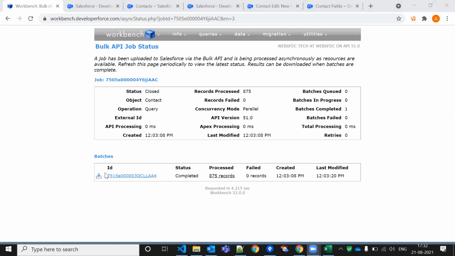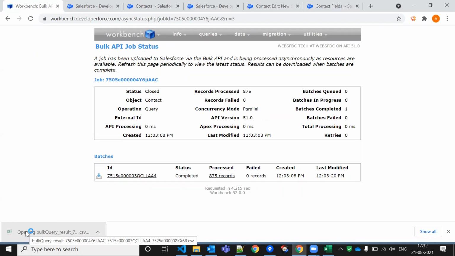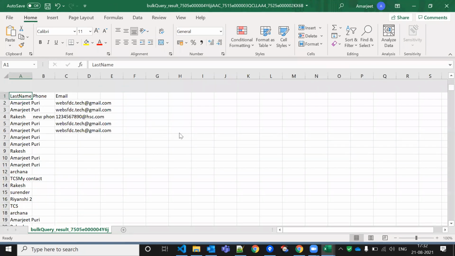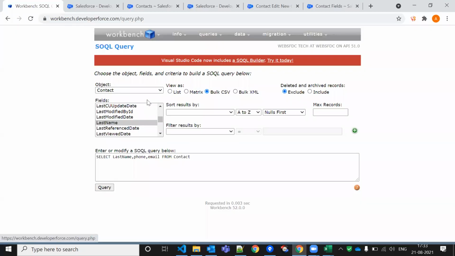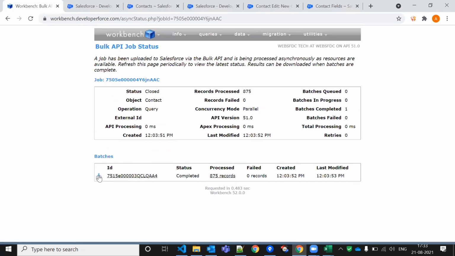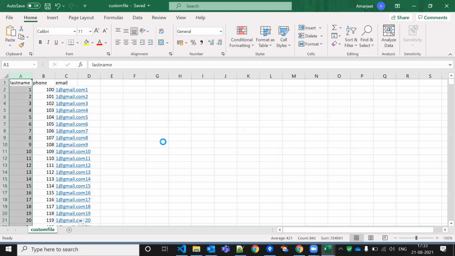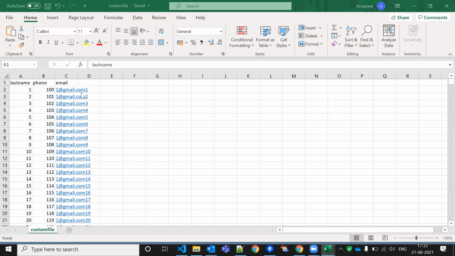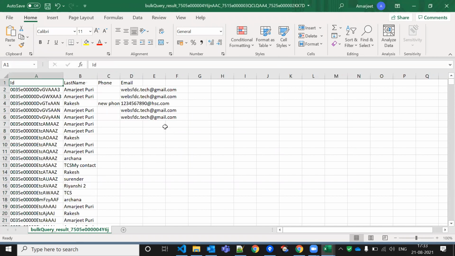Now all the records are there, so we can download this one. This is the file, it is exported now. Oh, I forgot to bring the ID. I have to bring that ID as well. I will write ID, comma, query. Now I can download it. This is ID, once again this is ID. ID is also there, last name is there, phone number is there, email ID is there. So let me close the previous file.